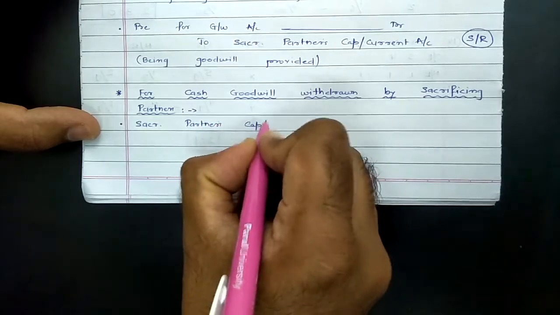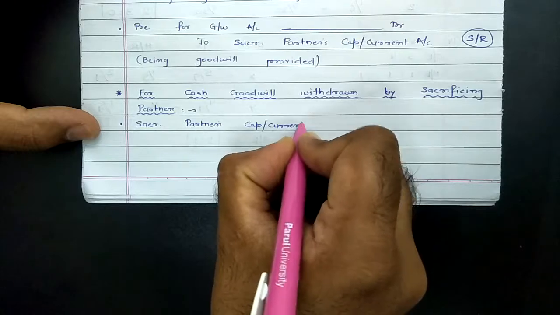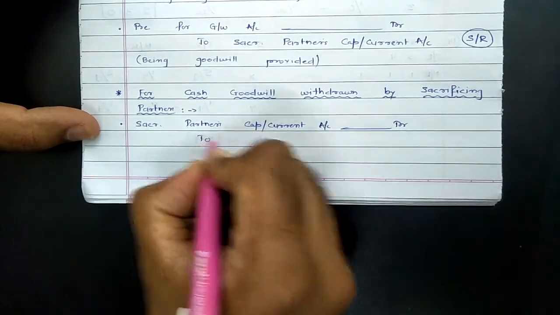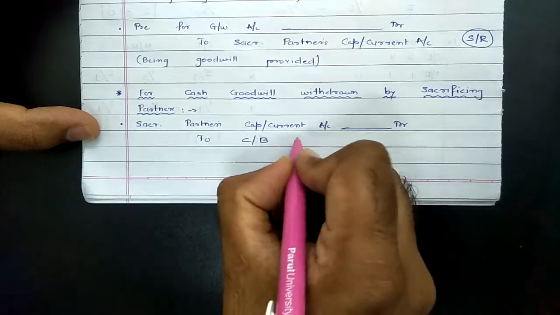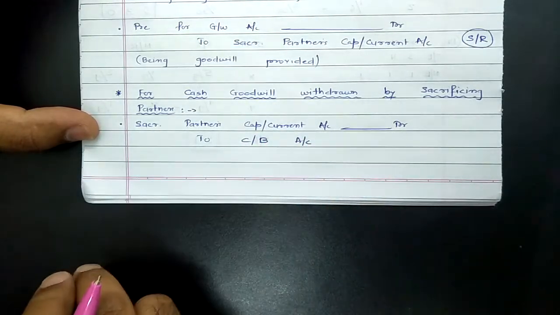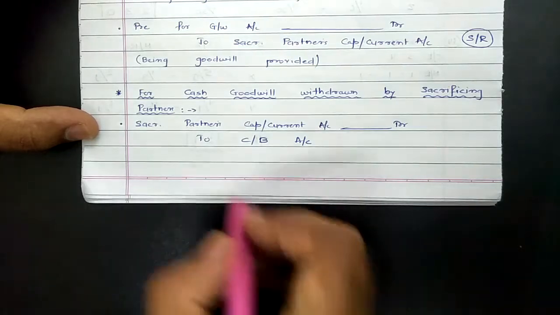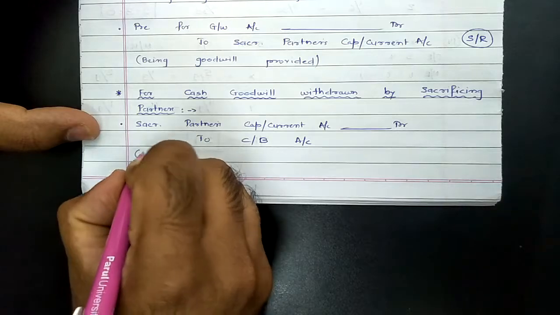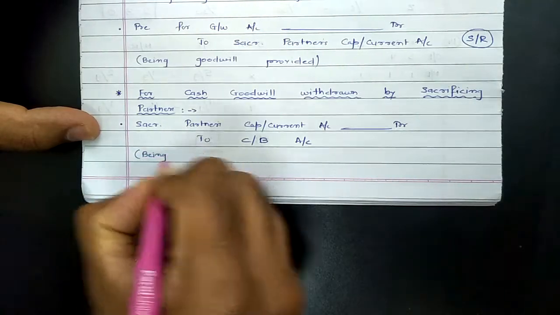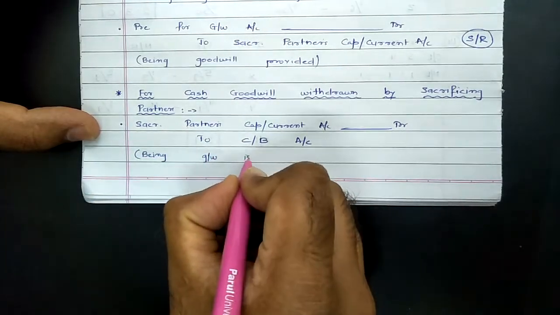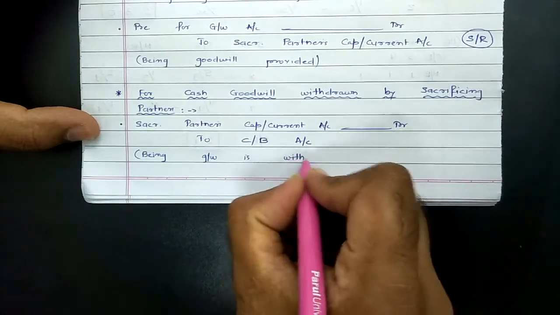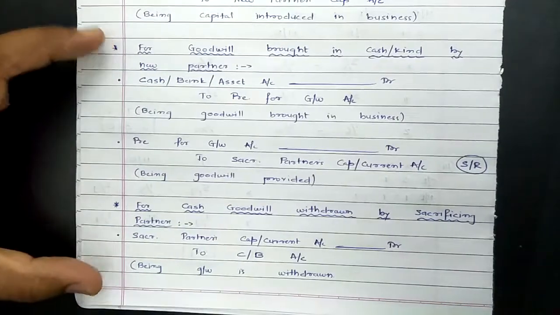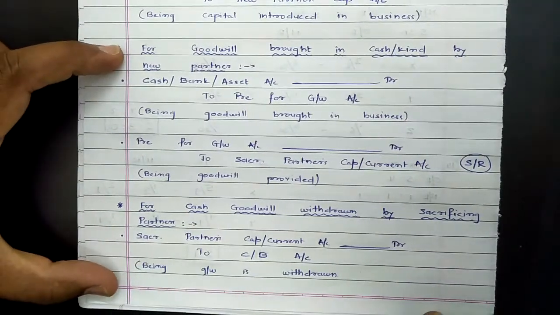capital or current account debit to cash or bank, which goes out. Again I am repeating, withdrawal can be made only if goodwill is in cash, not in kind. So the entry would be sacrificing partners' capital or current account debit to cash or bank. This is to be passed when goodwill is withdrawn by sacrificing partners. So these were the entries related to cash goodwill.